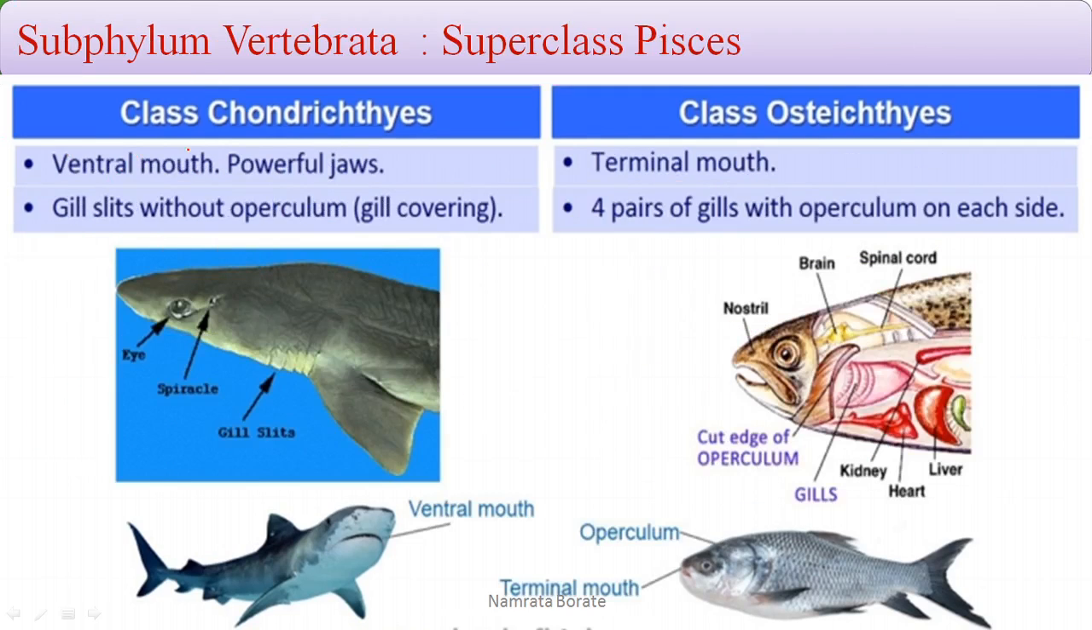Next characteristic: in Chondrichthyes, there is a presence of the ventral mouth and a powerful jaw. In Osteichthyes, there is a presence of the terminal mouth. The gills in Chondrichthyes are not covered by the operculum, means the gill covering is absent, but in Osteichthyes there is a presence of the gill covering. There are 5 to 7 pairs of gills in Chondrichthyes, but 4 pairs of gills in Osteichthyes, 1, 2, 3 and 4.